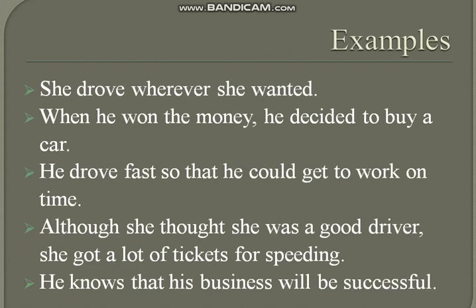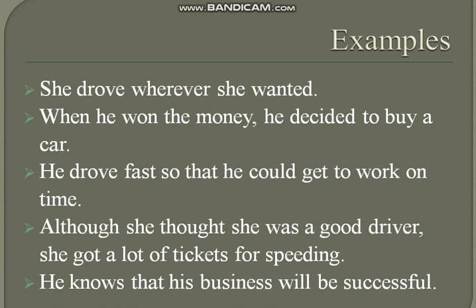Here we have some other examples. She drove wherever she wanted. So here you can see this sentence consisted of two parts. She drove. Here its meaning is clear. She drove wherever she wanted. Wherever she wanted is the dependent clause, which is depending on the main clause she drove. So here it is one sentence, but it consists of two parts, the independent clause and the dependent clause.